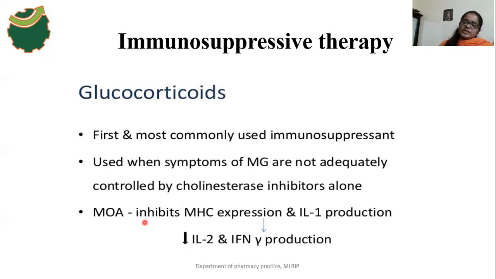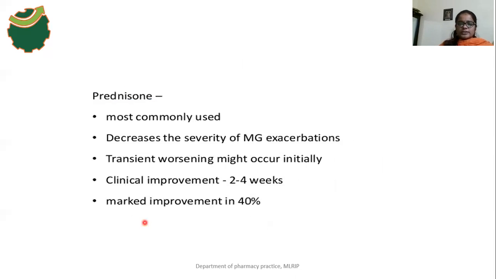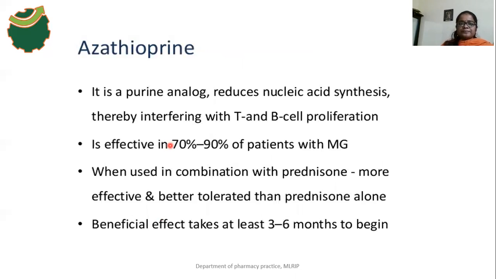After recognition, it may lead to production of various inflammatory mediators, which mediate the inflammatory reactions, a kind of immune mediated reaction. These are suppressed by glucocorticoids. Example is prednisolone. It is most commonly used for the treatment of MG, and clinical improvement occurs within 2 to 4 weeks. This marked improvement occurs in 40% of individuals.